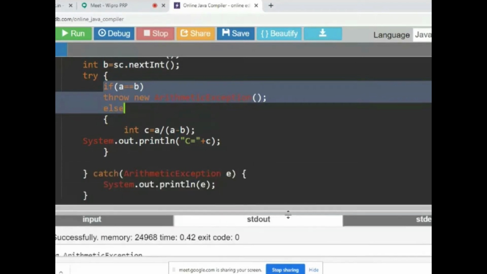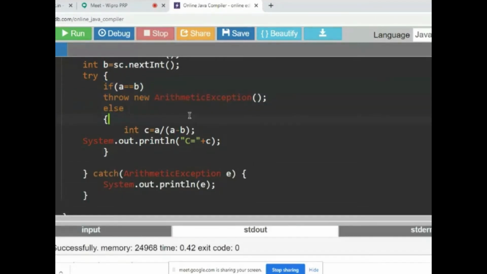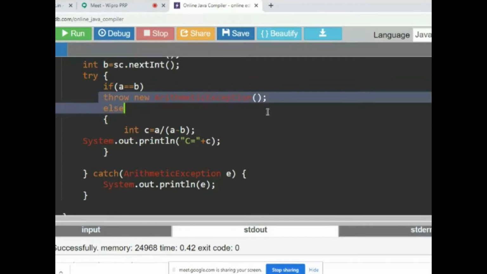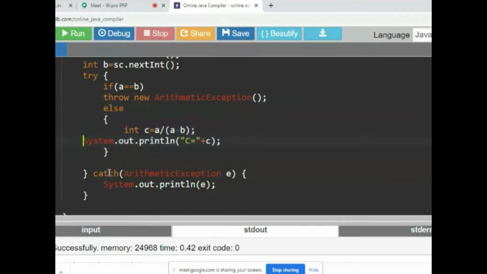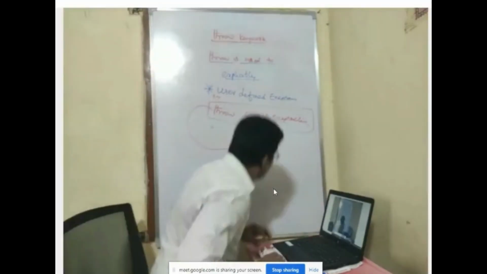Whenever you are using the throw keyword, we check the condition for the exception. If the condition for the exception is satisfied, we throw. Otherwise, we perform the operation. If it is automatic, we don't check the condition, we perform the operation. If there is no exception condition, the operation will be executed successfully. If there is an exception, it will automatically generate the exception class message. That is the purpose of the throw keyword. We'll go with the next one.